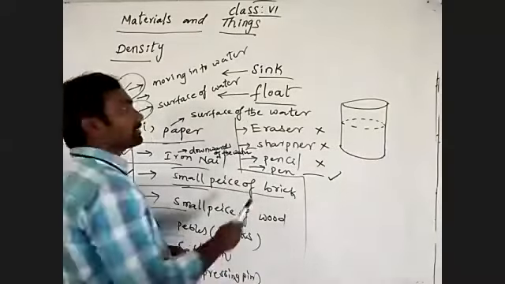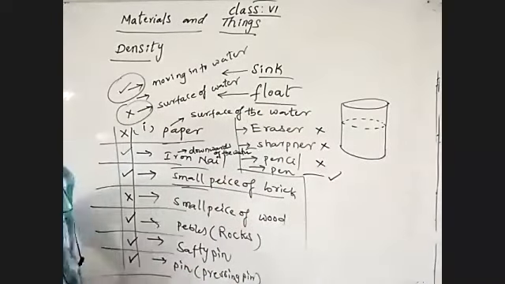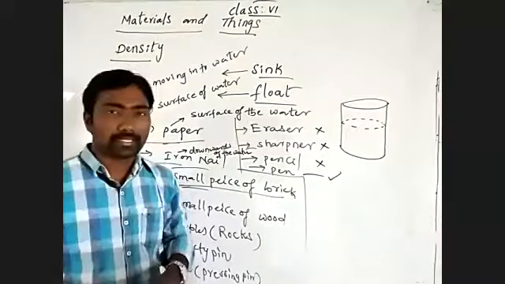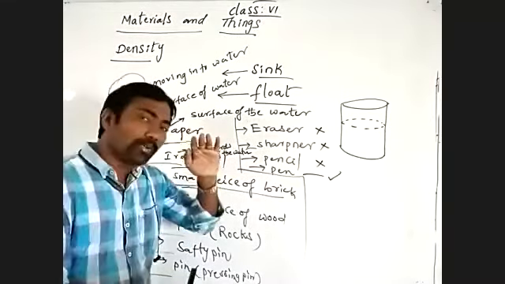The substances or bodies which stay at the surface of the water do not move into the water.